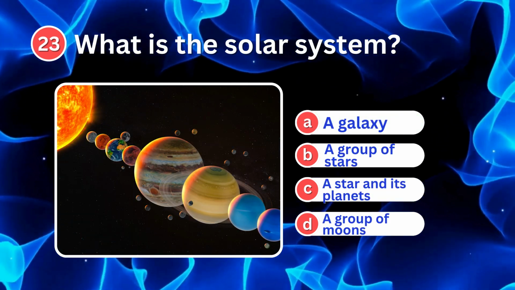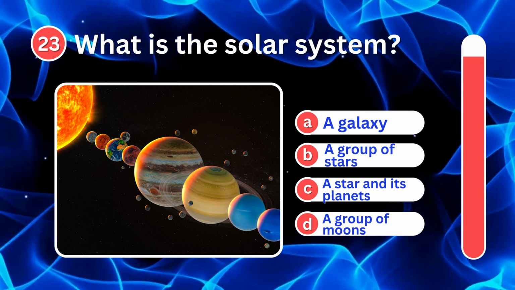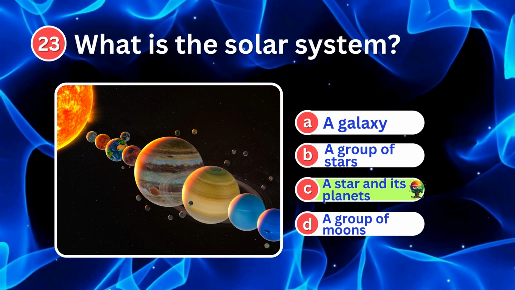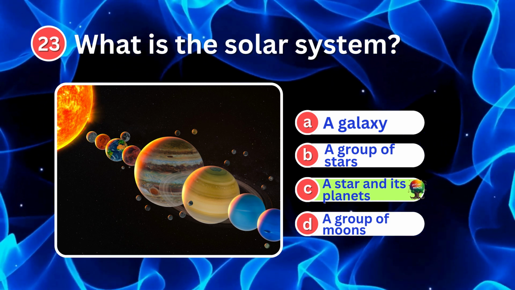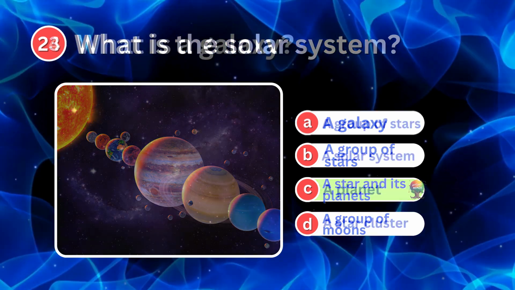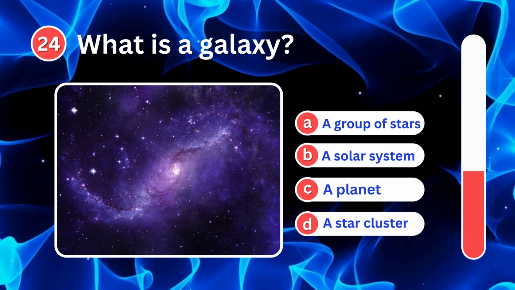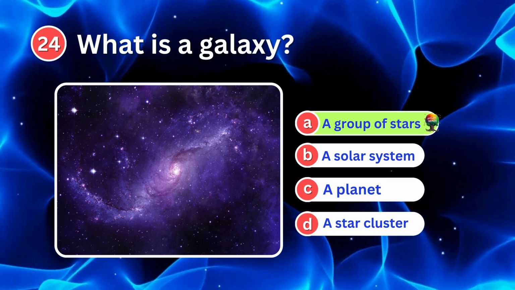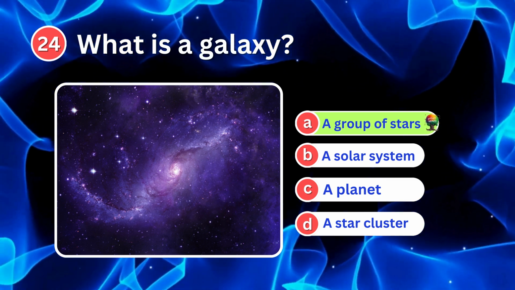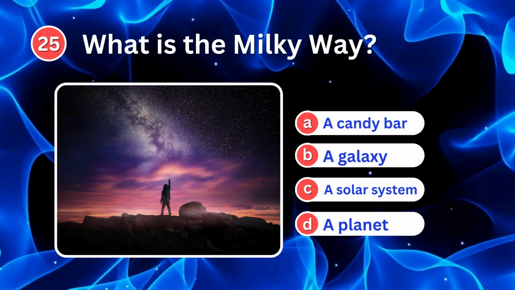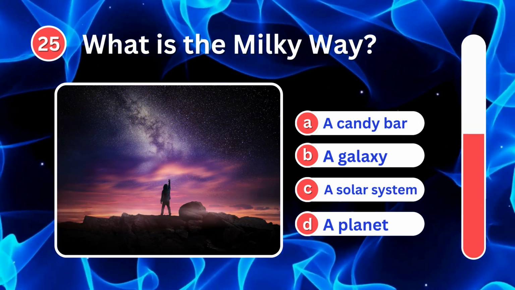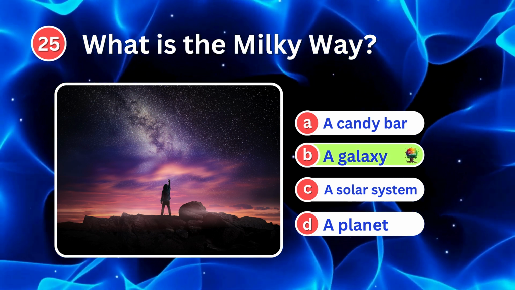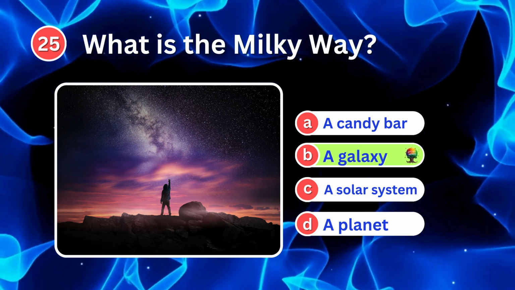What is the solar system? It's a star and its planets. The solar system is a star, the sun, and its planets. What is a galaxy? A galaxy is a massive group of stars, gas, and dust. What is the Milky Way? It's a galaxy. The Milky Way is the galaxy where our solar system resides.